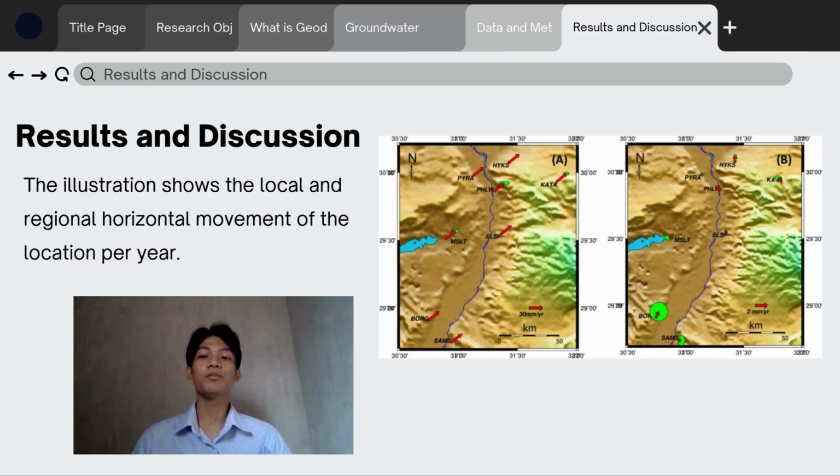Another observation was made, and it was all about the regional and local horizontal movements per year. Based on the findings, they used the Euler's fixed point theorem wherein this was used to understand the movements of the tectonic plates. And according to their study, the maximum regional velocities was around 0.1 millimeters, and the maximum local horizontal velocities was about 1.1 millimeter per year.